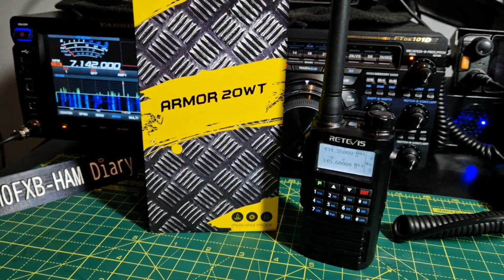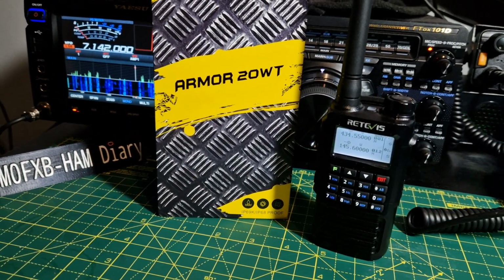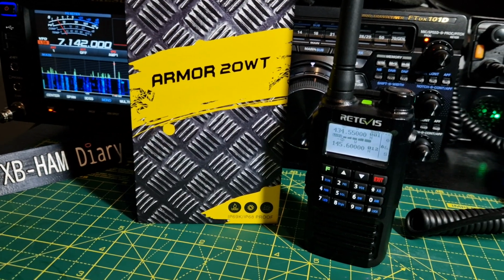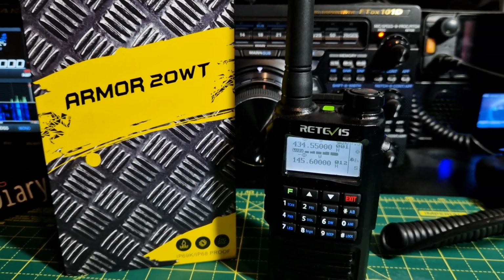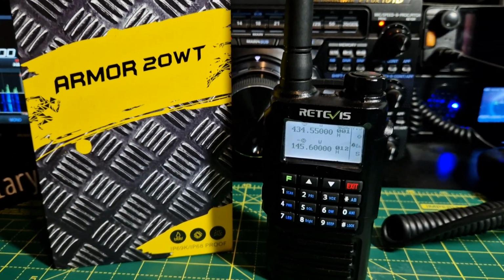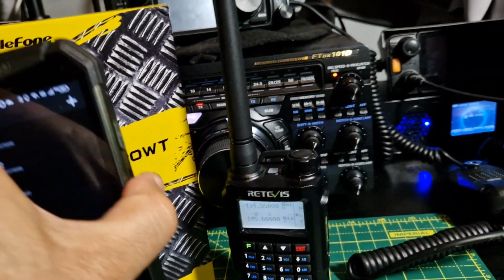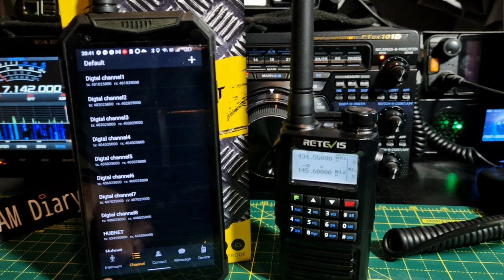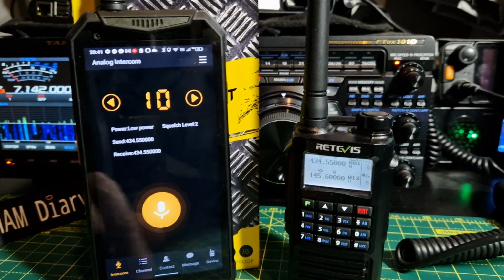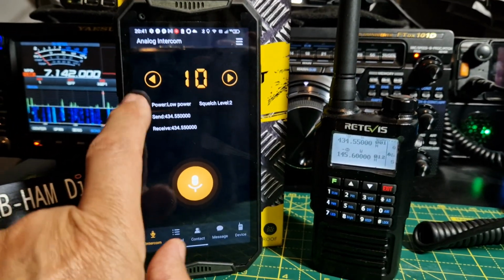So we're on the Armor 20, as you can see. M0FXB, Mike 0, Fox X-Ray Bravo. But it does sound fine, yeah? So just proof that this device, which I've got on low power at the moment. Go to intercom. You can see low power.